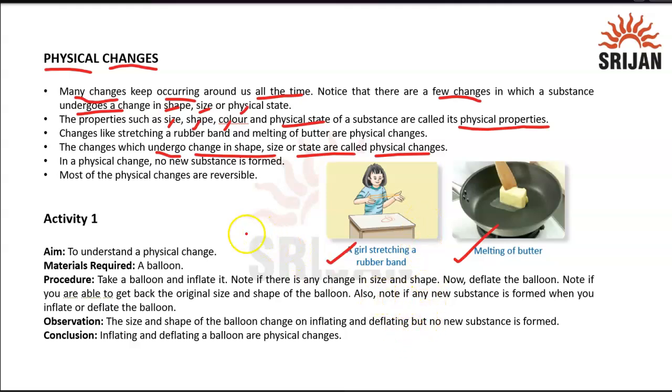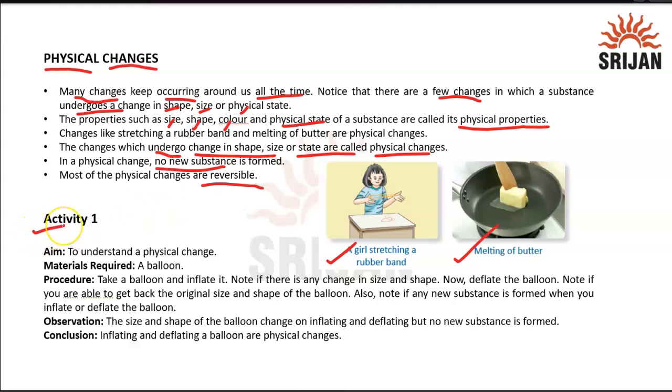Another important aspect of a physical change is that no new substances are formed, because it can go back to its original state. That is why physical changes are reversible. If I talk about a chemical change, there is always a new substance formed, not always but most of the time. That is why chemical changes are not reversible, they are irreversible. But since in a physical change you can go back to the original substance, they are reversible. Like simply take the melting of butter: you can melt the butter and you can go back to its original form if you let it cool down. So like that it is possible.